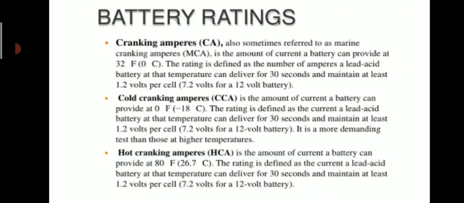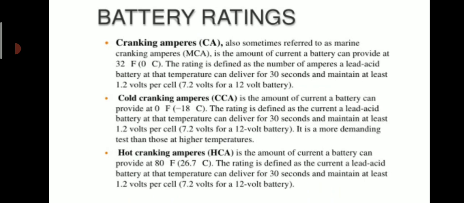Let us see what the battery ratings are. Number 1, cranking ampere, CA, also sometimes referred to as marine cranking ampere, MCA, is the amount of current a battery can provide at 32 degrees Fahrenheit. The rating is defined as the number of amperes a lead acid battery at that temperature can deliver for 30 seconds and maintain at least 1.2 volts per cell.